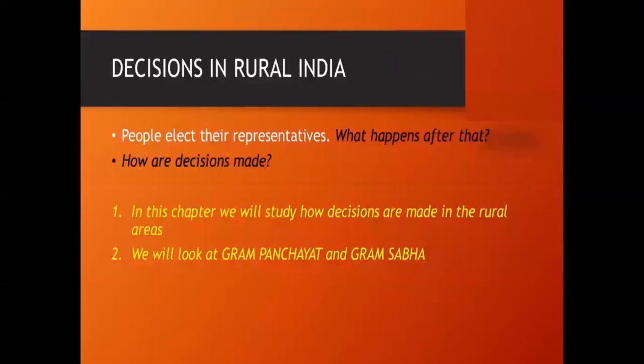People elect their representatives, and what happens after that? How are decisions made? In this chapter, we will study how decisions are made in rural areas. As I have already said, we will look at Gram Panchayat and Gram Sabha. What is Gram Panchayat and Gram Sabha, that we are going to learn in this chapter. Okay, students, so let's start.